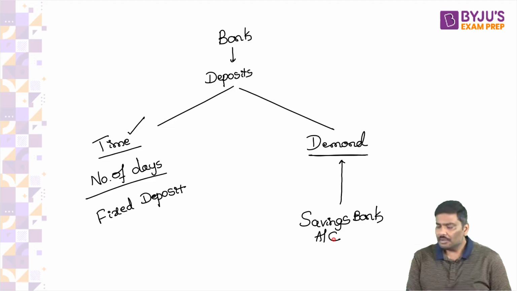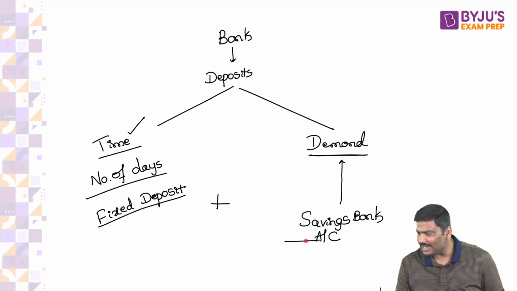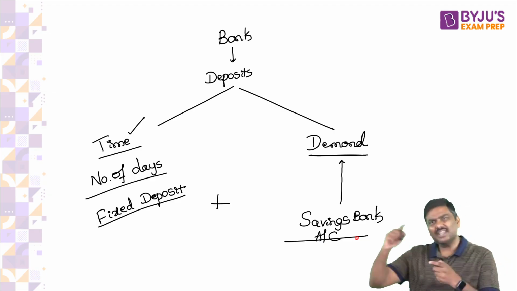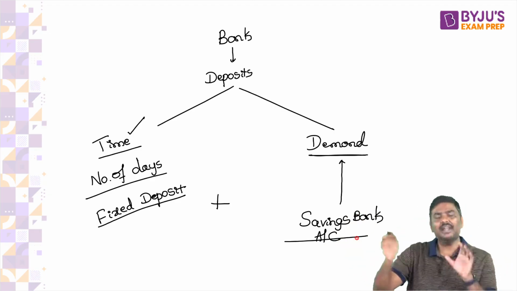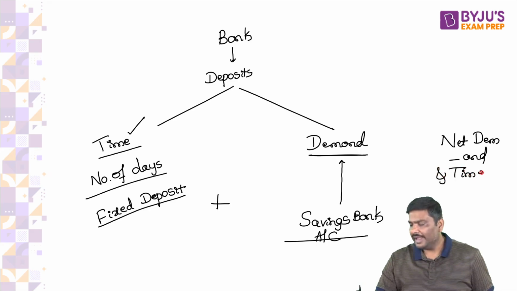So now, please get the sum total of the time deposit as well as the demand deposit and adjust with the interbank deposit. That is called net demand and time liabilities. I'll repeat it again.